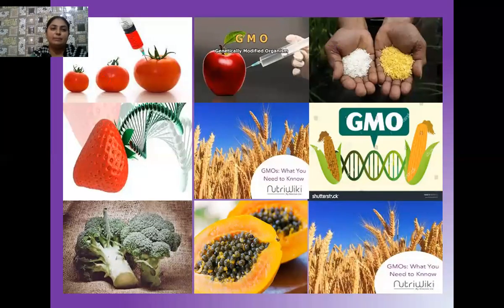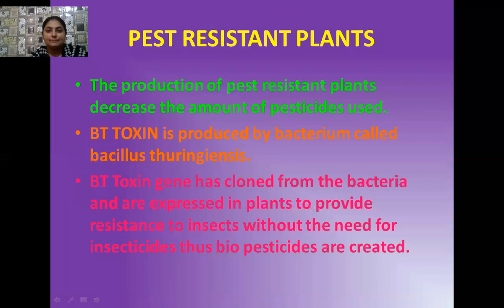Okay, students, here one picture is visible on your screen. We have made a variety of genetically modified plants. This may be GM wheat, maize, broccoli, papaya, strawberry, tomatoes. Then apple is there. Then we have golden rice. So we have made a lot of this type of fruit and food products which are genetically modified crops.